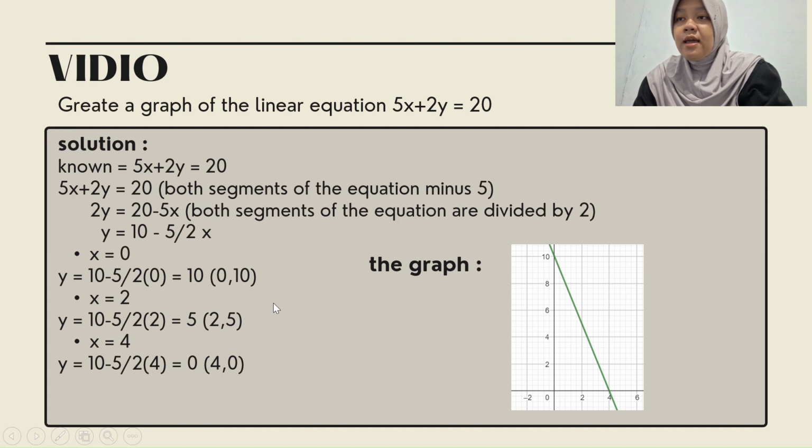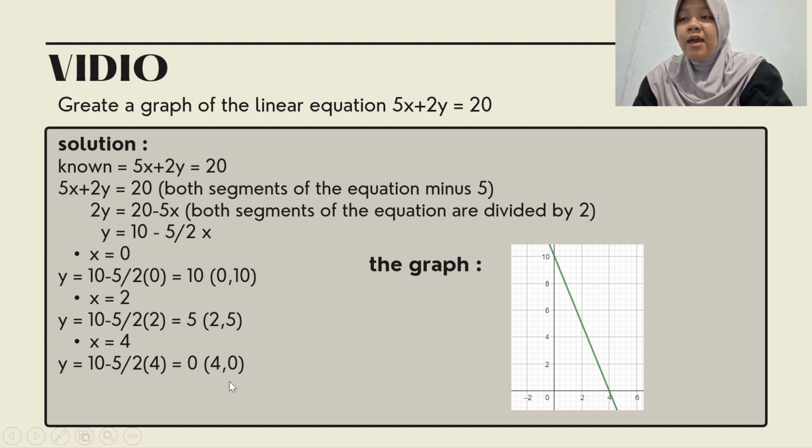Next, x is 2, and from this we know 2 as x and 5 as y. Next, x is 4, and from this we know 4 as x and 0 as y.